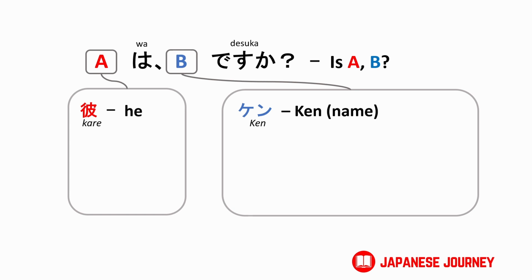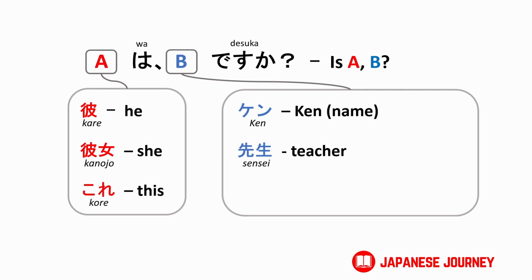Let's try another subject with a lady example. In Japanese, she is 彼女. If you want to ask, is she a teacher? You say, 彼女は先生ですか? Now, if the subject is an object, you can use これ. So, is this your PC? In Japanese is これはあなたのパソコンですか?